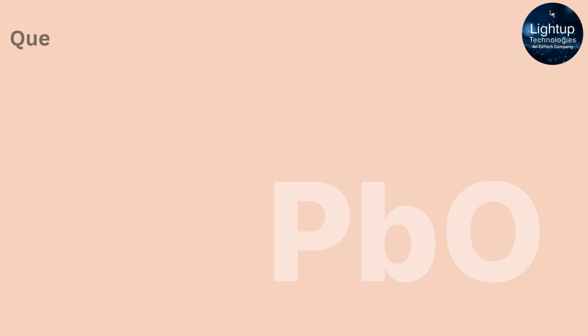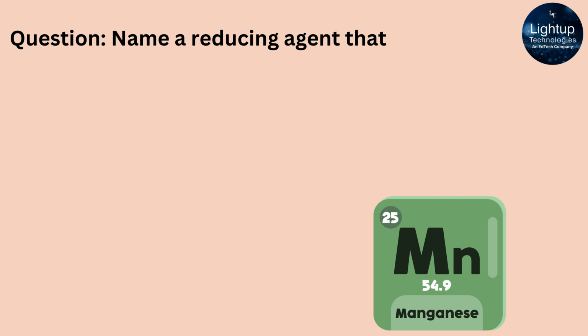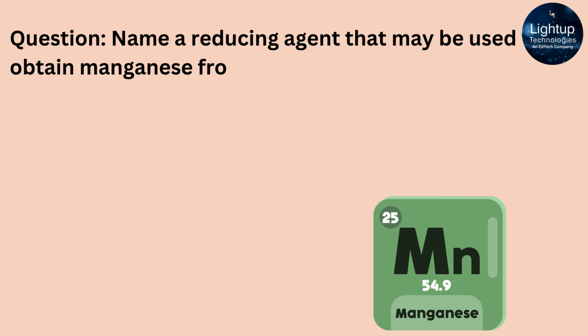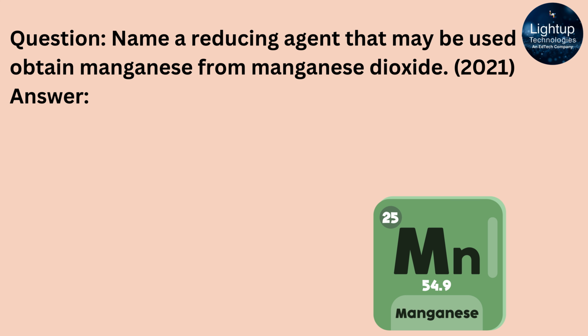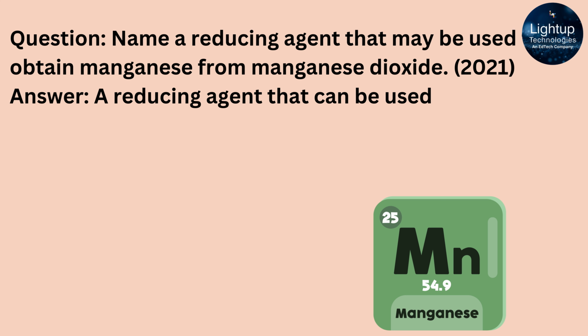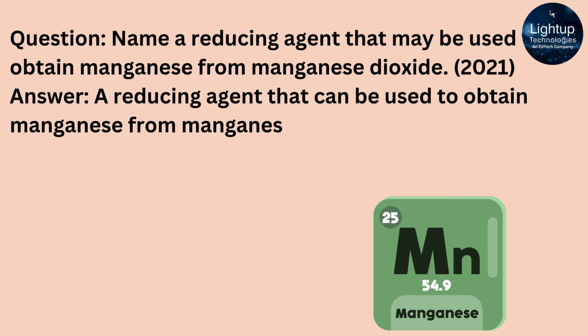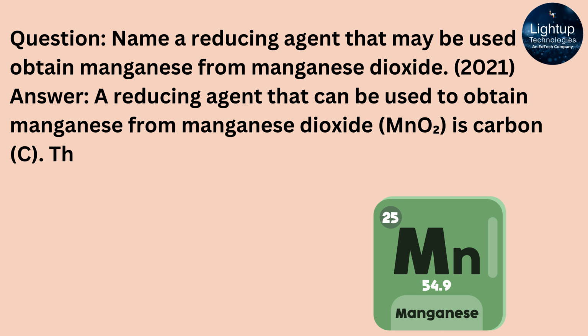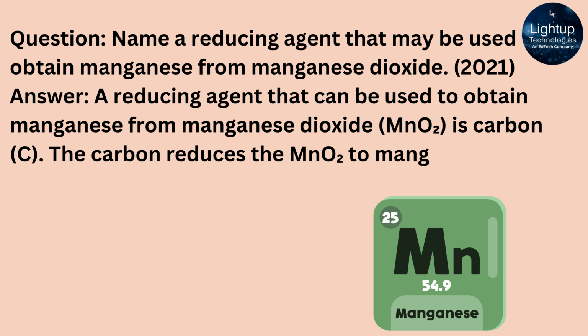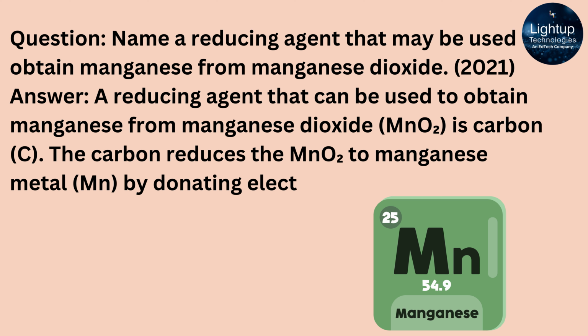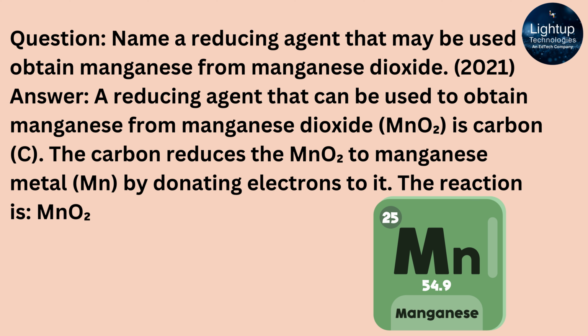Name a reducing agent that may be used to obtain manganese from manganese dioxide. Answer: a reducing agent that can be used to obtain manganese from manganese dioxide, MnO2, is carbon, C. The carbon reduces the MnO2 to manganese metal, Mn, by donating electrons to it. The reaction is MnO2 + C → Mn + CO2.